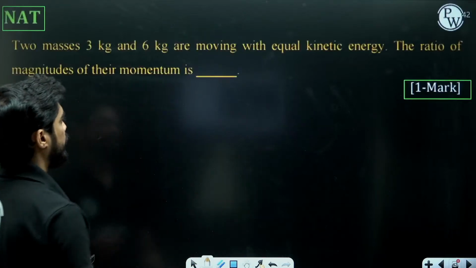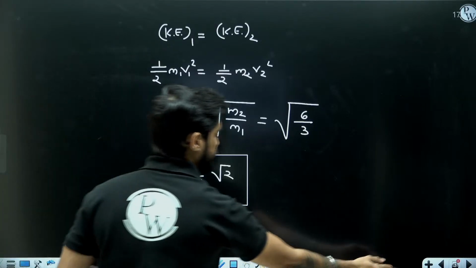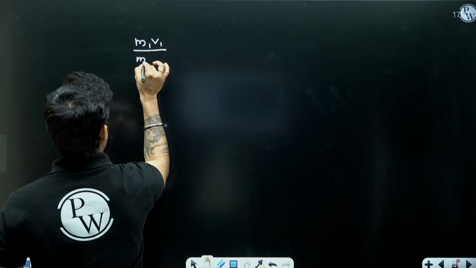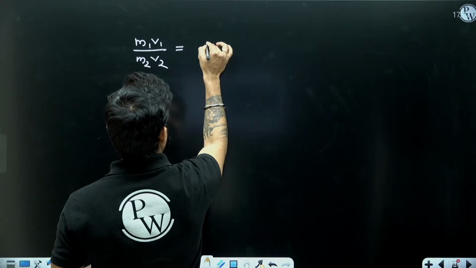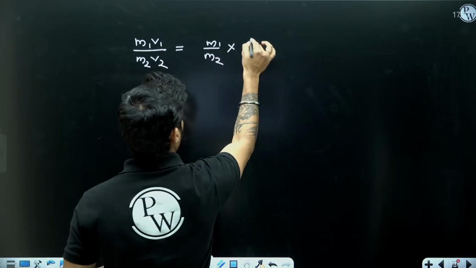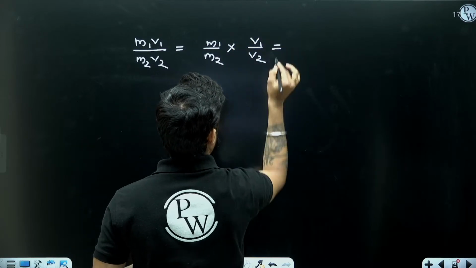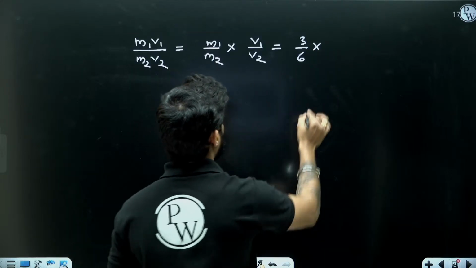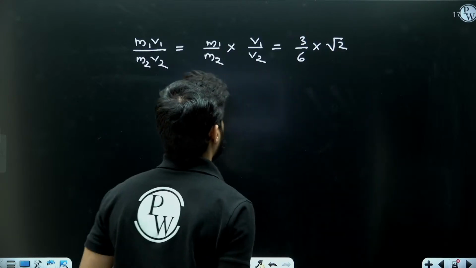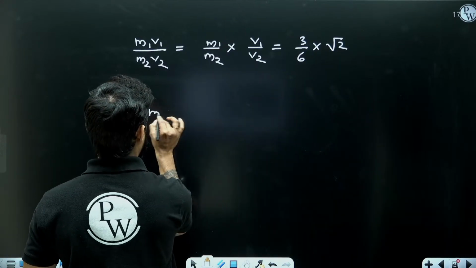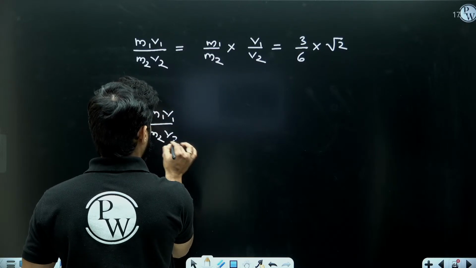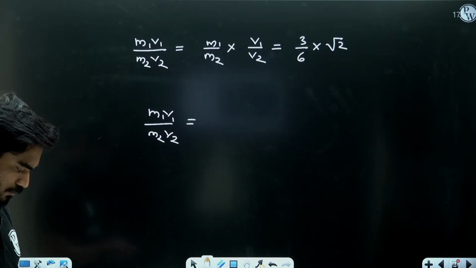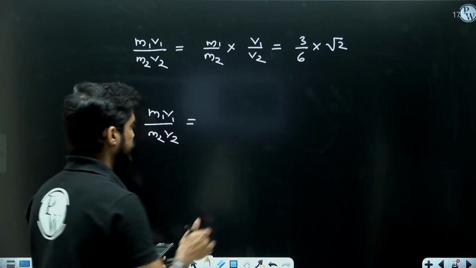Now they are asking us ratio of their momentum. So momentum means m1 v1 by m2 v2. So I can split it as m1 by m2 into v1 by v2. Now what is m1 by m2? 3 by 6. And what is v1 by v2? Root 2. So this ratio m1 v1 by m2 v2 will be equal to 0.707, right?